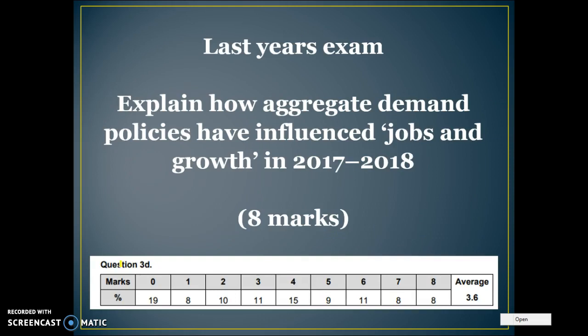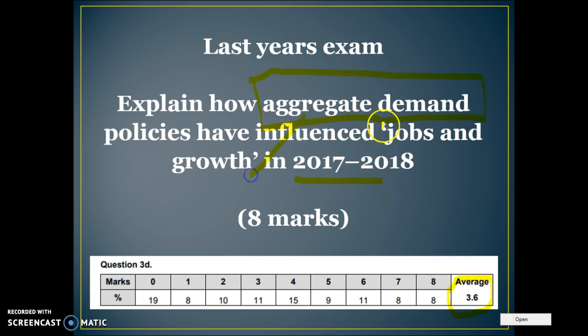Okay, this is the question we looked at in class. Explain how aggregate demand policies have influenced jobs and growth in 2017 and 2018. So this is the last question I'll go through in this video because it's a long one, 8 marks. As you can see, not answered very well, only an average of 3.6 out of 8. The key thing is, the first thing you need to know here is you're talking about, essentially, what have budgetary and monetary policy done to influence jobs and growth in 17-18.